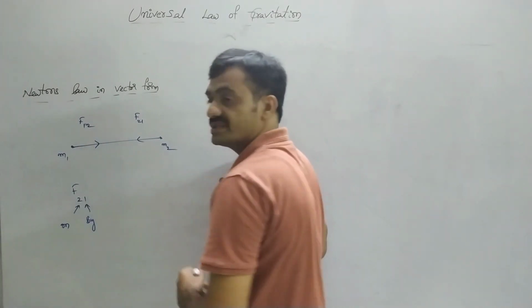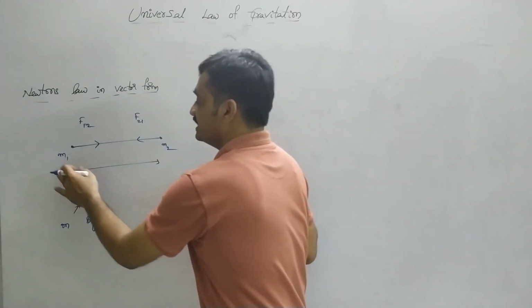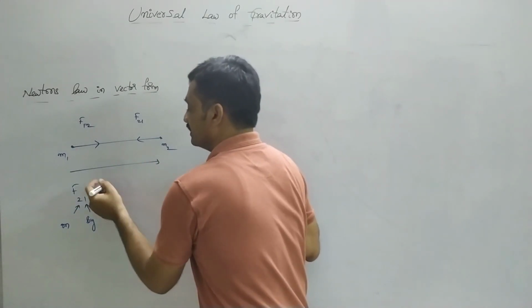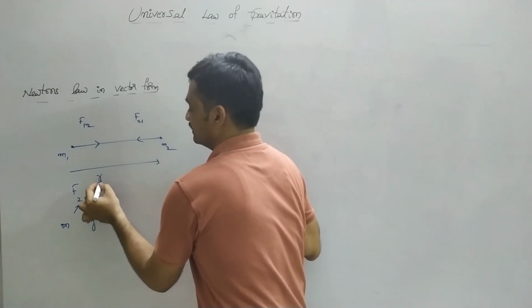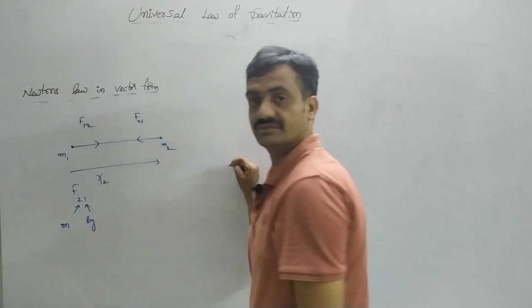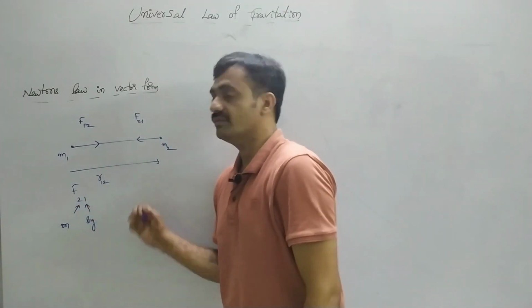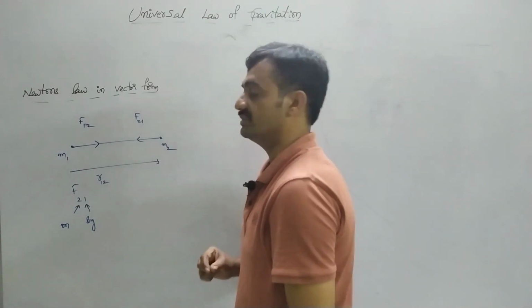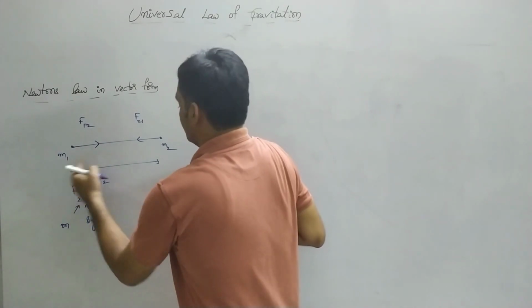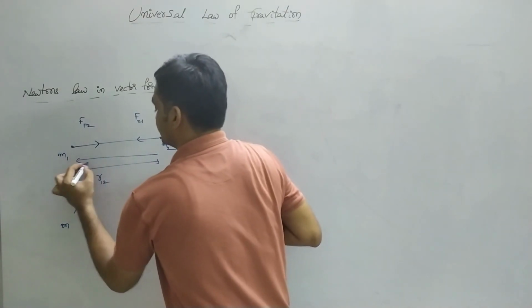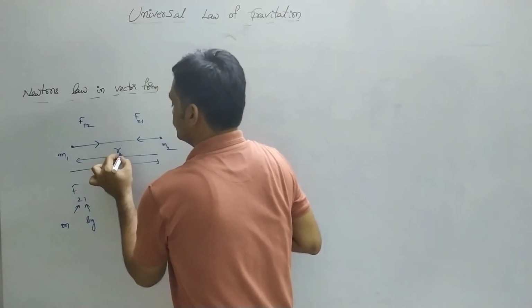And here we have to represent the distance, whereas the distance from m1 to m2 is represented as r12, whereas the distance of body m1 from m2 is represented as r21.